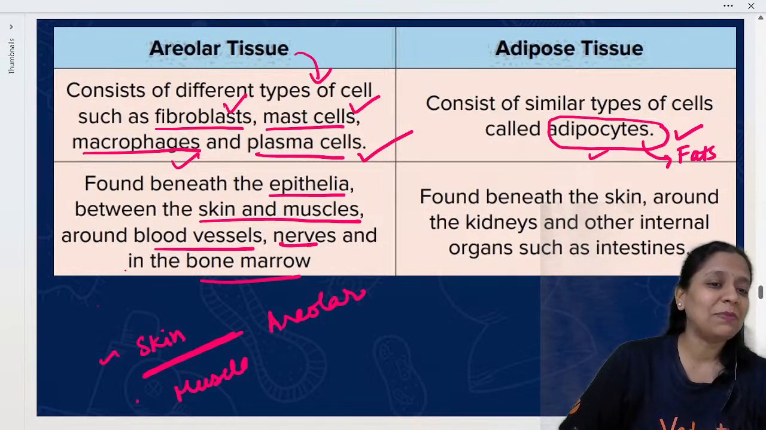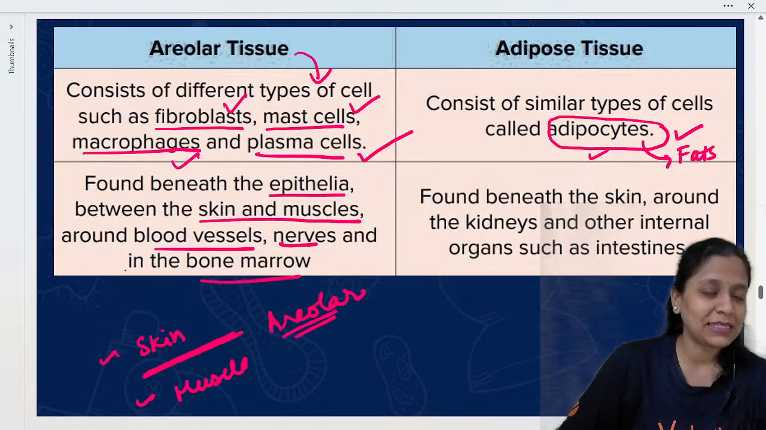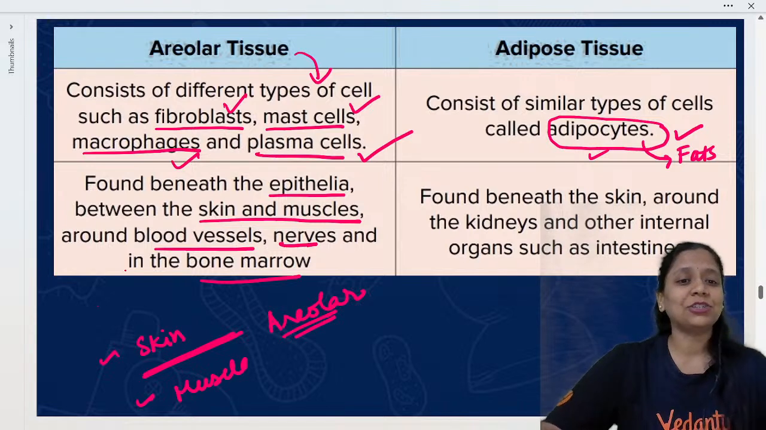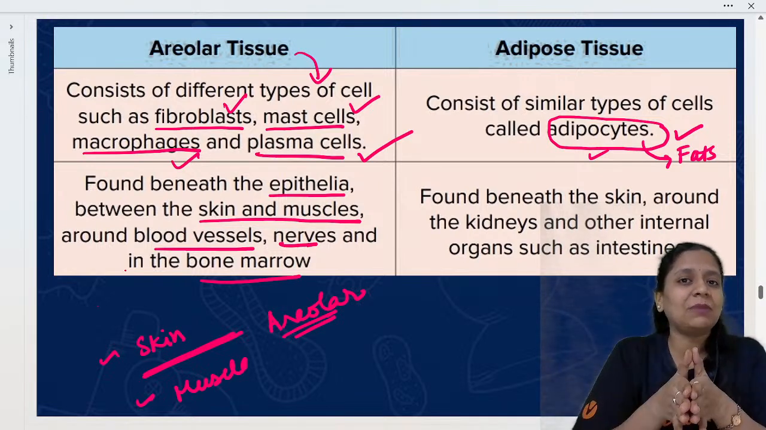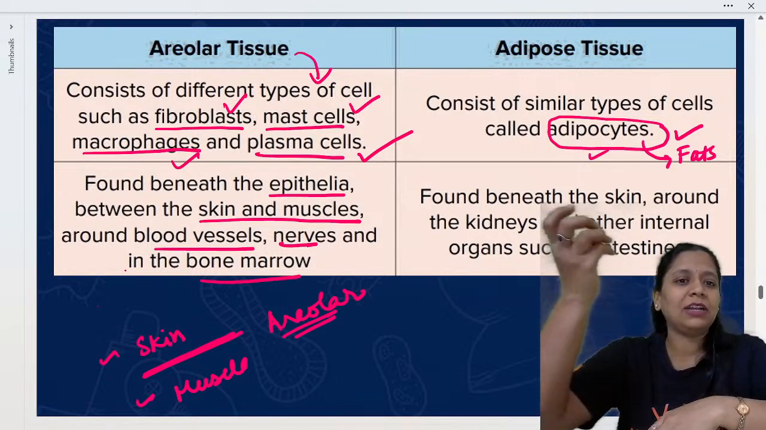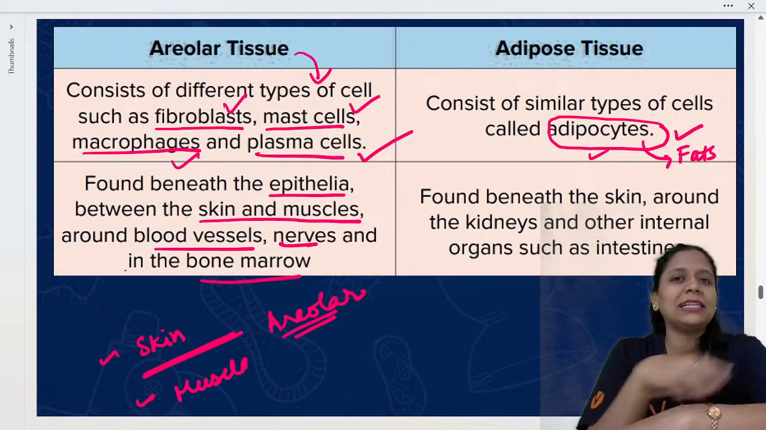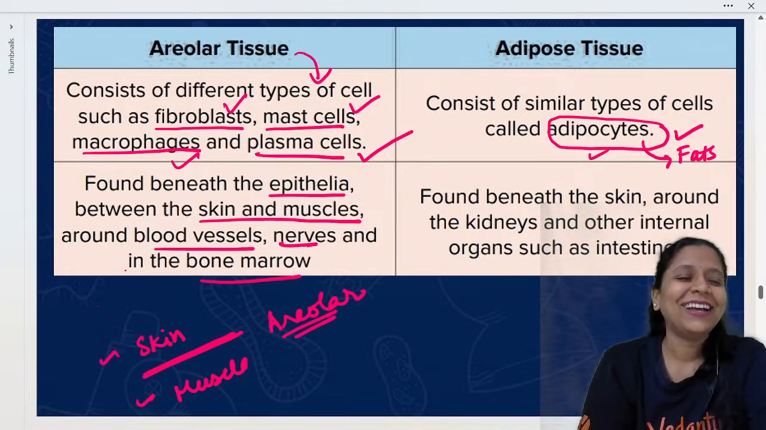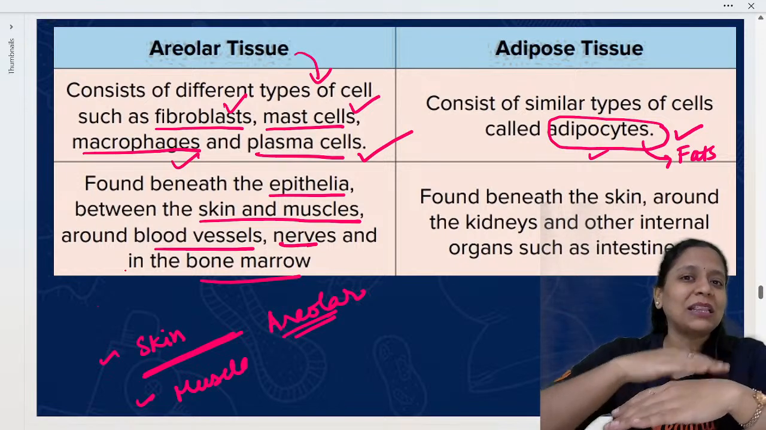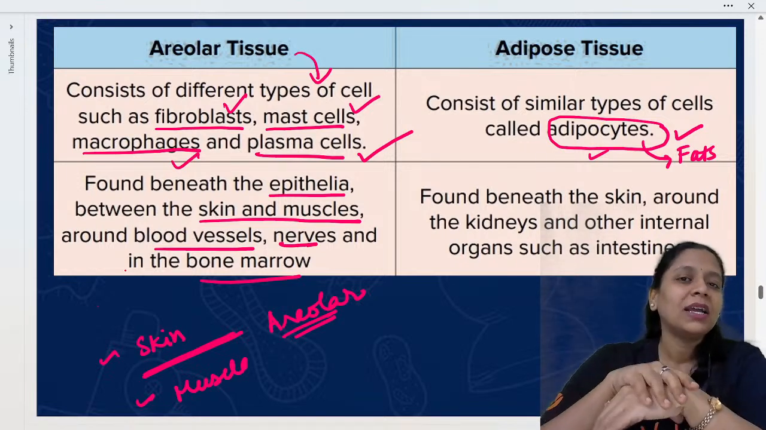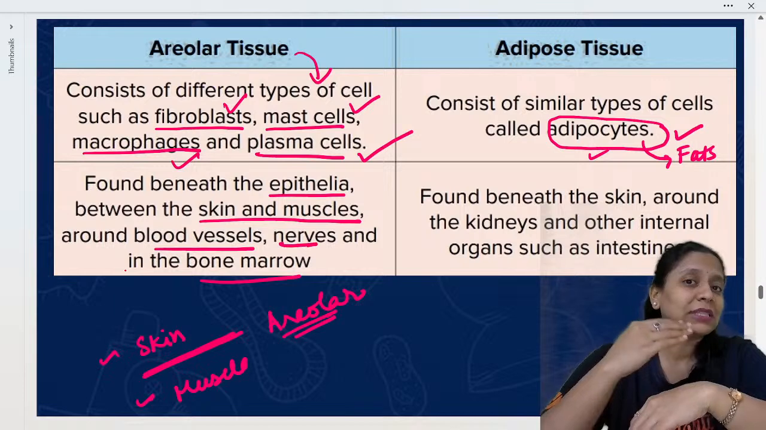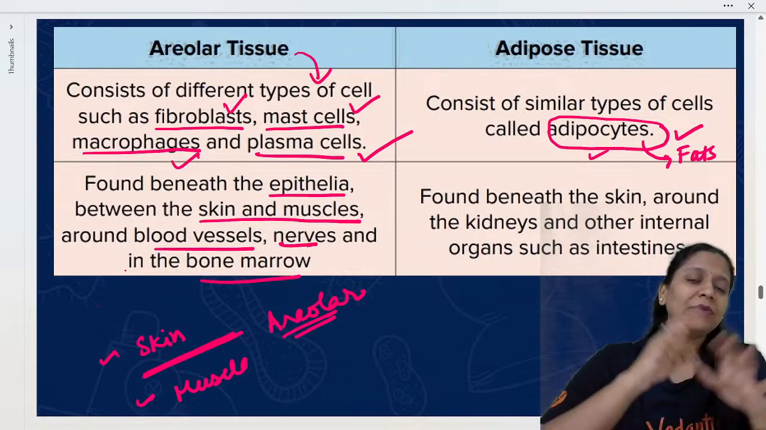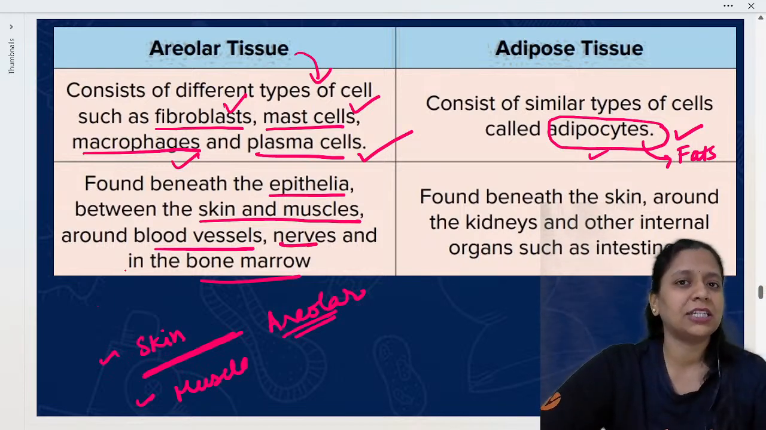So between skin and muscle, areolar tissue is there. Areolar tissue is actually attaching the skin and muscle. Otherwise the skin would come out like this and the muscles would be loosely moving inside the body. That is why areolar tissue will be there between skin and muscles. It is attaching the muscles with the skin so that our body can have a form, structure, shape.